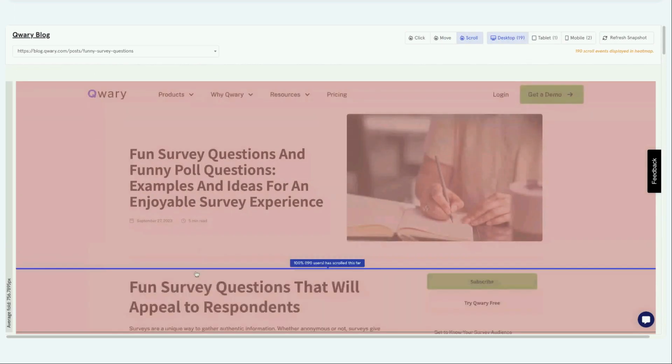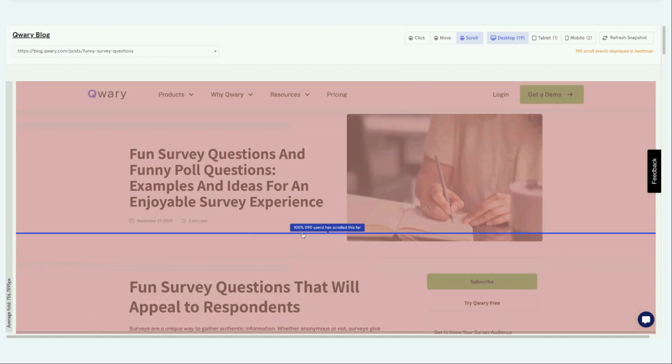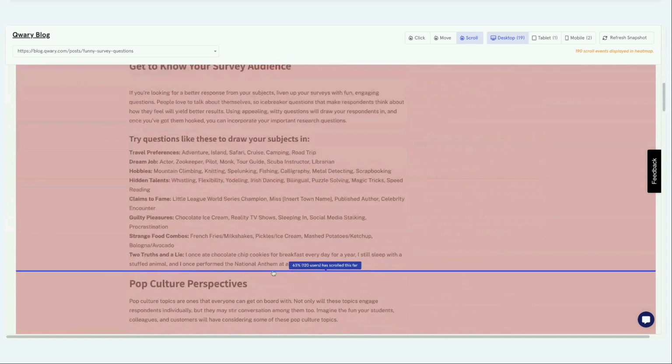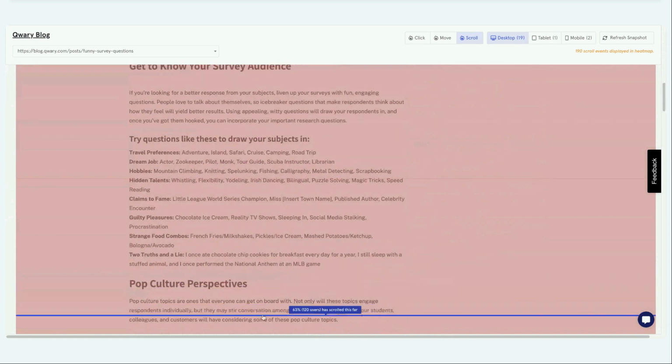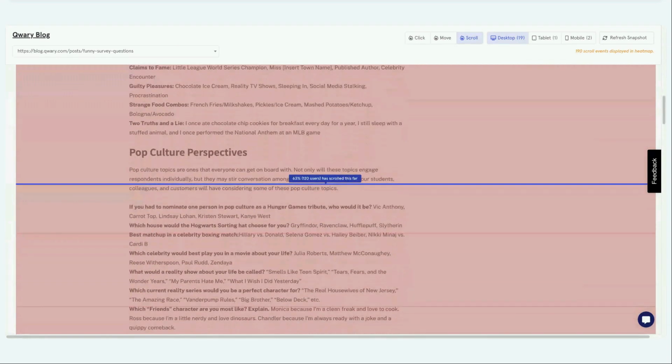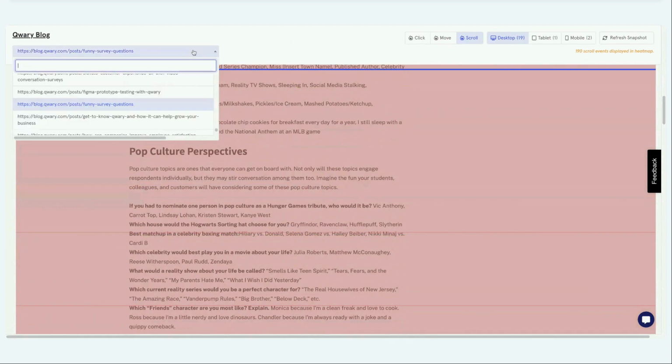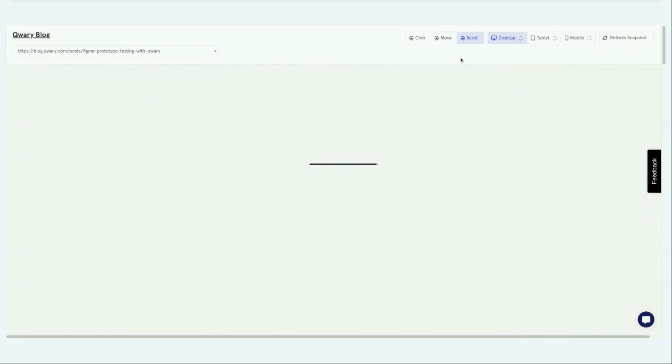You can find that information from the scroll section itself. Like when you scroll down, you can see 60% of the people are scrolling to half of the page. And if you want to jump between your pages, from this drop down you can select other pages and jump to them from this heatmap section itself.